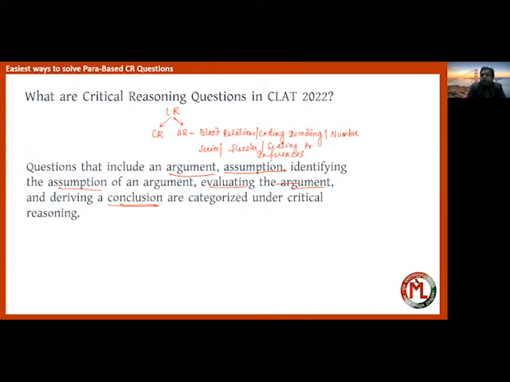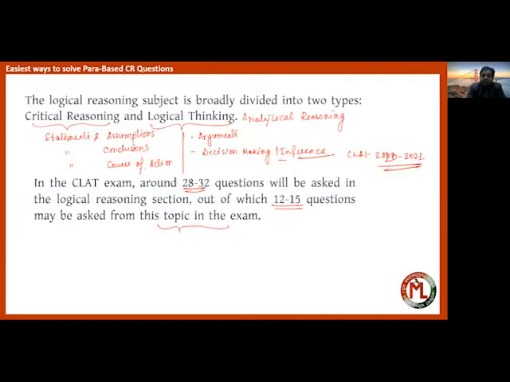These are the chapters from analytical reasoning. And from critical reasoning come those 5 to 6 sections which we have discussed earlier. That means these chapters together construct the critical reasoning part. So this distinction should be clear.